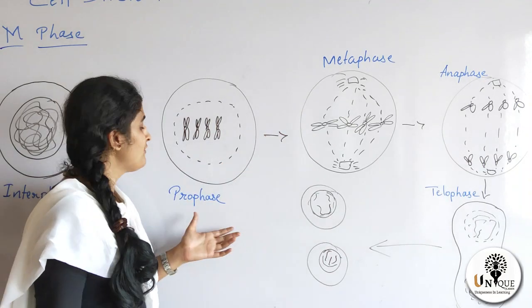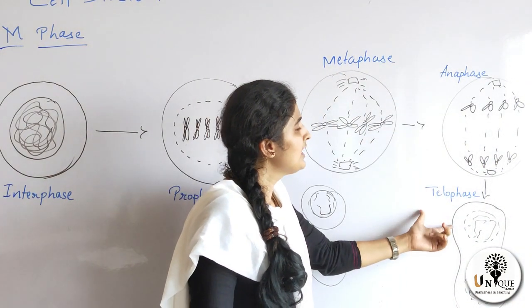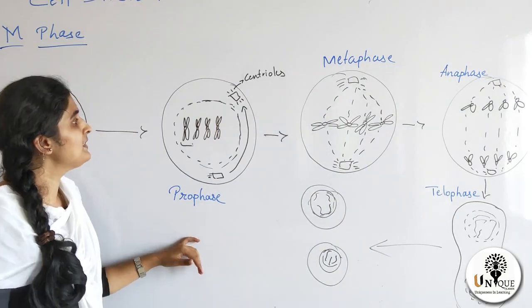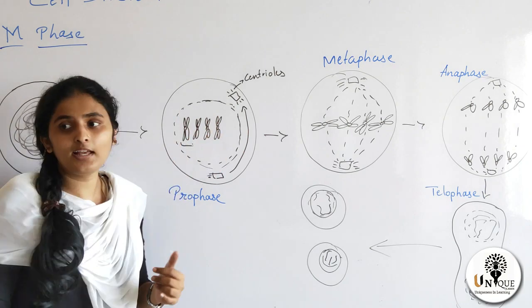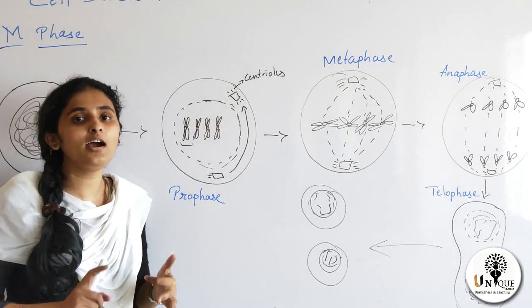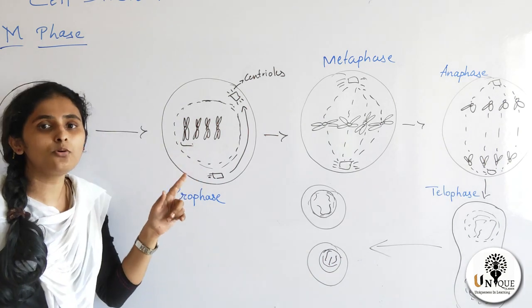These are the stages of M phase. First one is prophase, second one is metaphase, third is anaphase, and the last one is telophase. In prophase, what happens? First, the nuclear membrane starts to disappear. All the cell organelles like endoplasmic reticulum, mitochondria, ribosomes start to disappear. Chromosome material starts to condense.